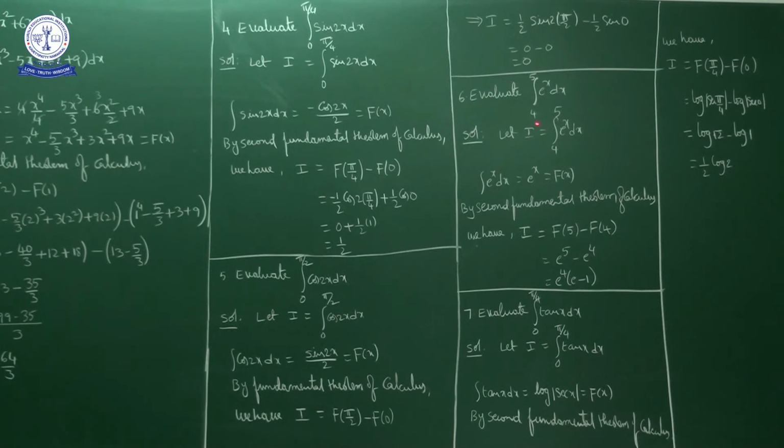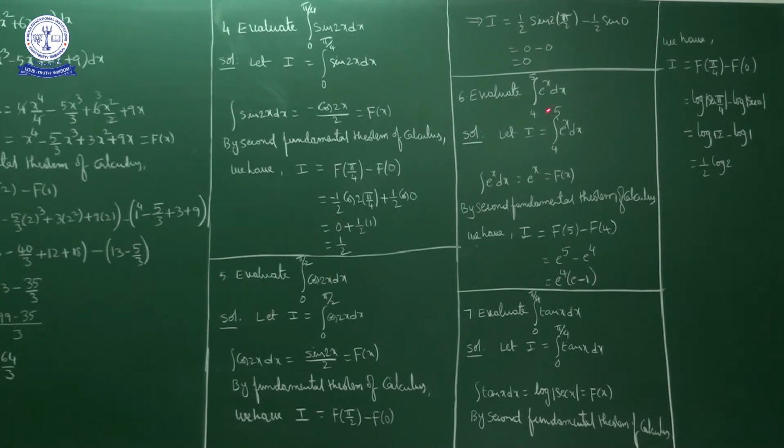Lower limit is how much? 4. Upper limit is how much? 5. So F of 5 is how much? E power 5, minus F of 4. F of 4 is how much? E power 4. So e power 5 minus e power 4. If you take e power 4 common, e power 5 we can write as e into e power 4. So e power 4 common from these two terms. So e power 4 into (e minus 1).